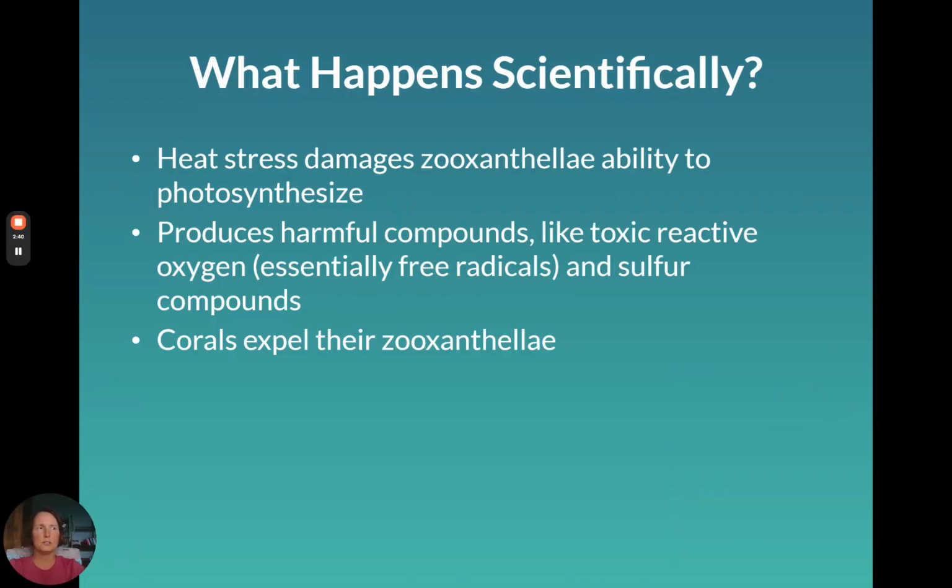So then just a little bit more detail about how this happens and why. Water temperature goes up, and that makes the algae become inefficient. So when the algae is inefficient, it's not really working properly, and the algae produces these harmful compounds. You can essentially think of them like free radicals. It's a toxic form of oxygen, and they also produce sulfur compounds that are both damaging to the coral polyps. So in order to protect itself, the corals expel their zooxanthellae.